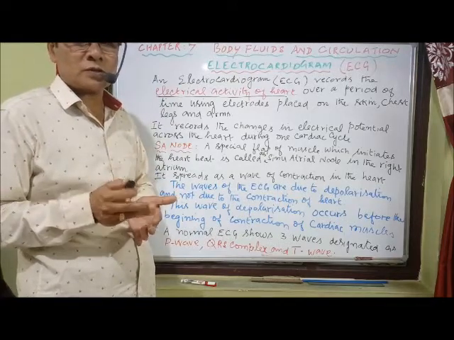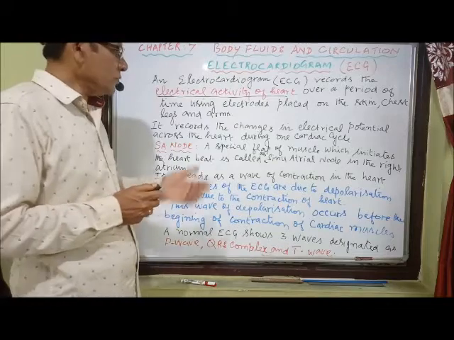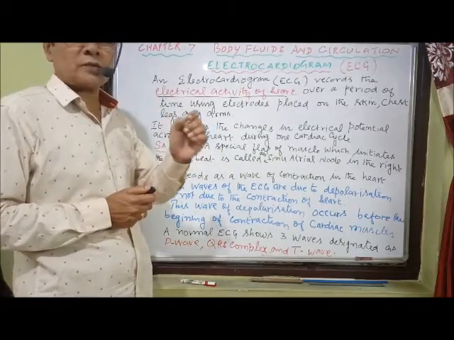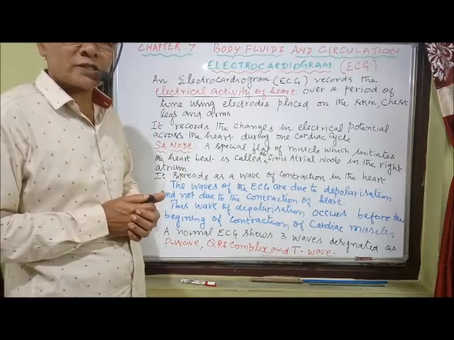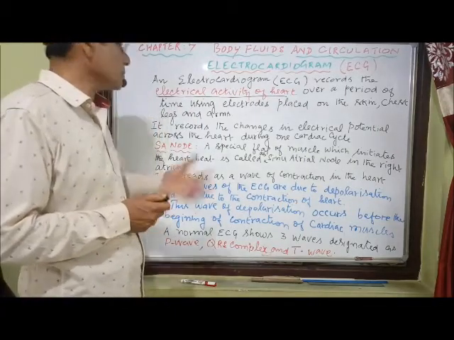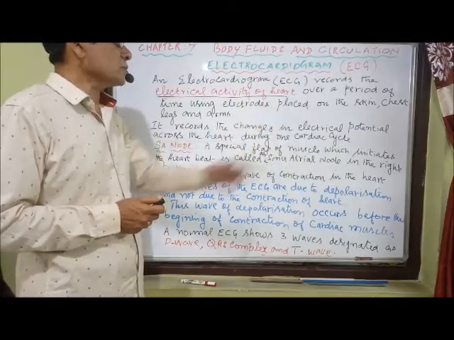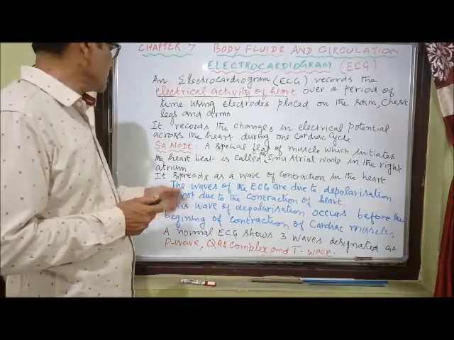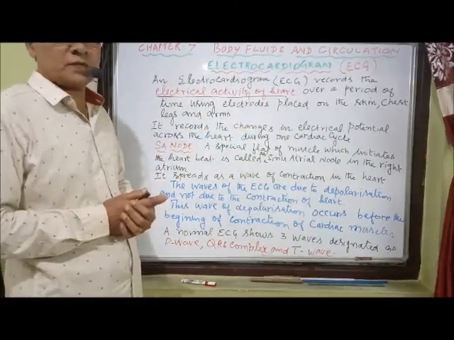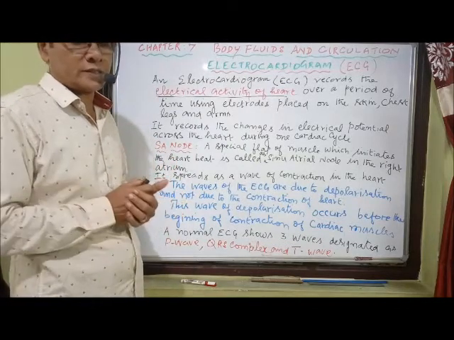Two events happen during the electrical activity of the heart: one is depolarization, another is repolarization. I will explain what I mean by depolarization and repolarization. So it records the changes in electrical potential, the action potential across the heart during one cardiac cycle. We are recording only the electrical activity during one cardiac cycle.